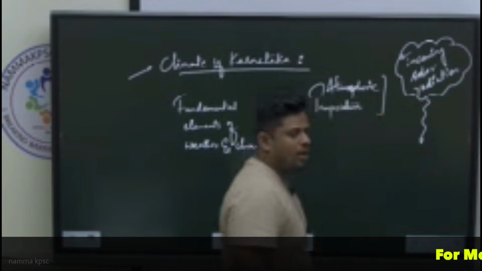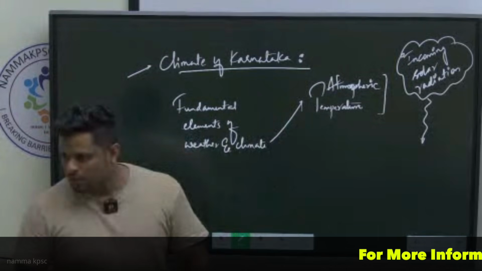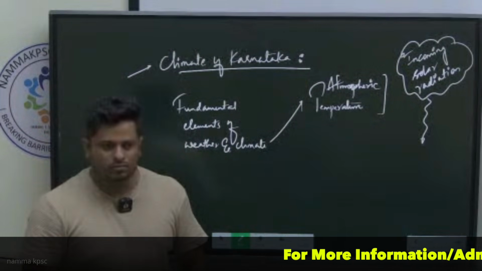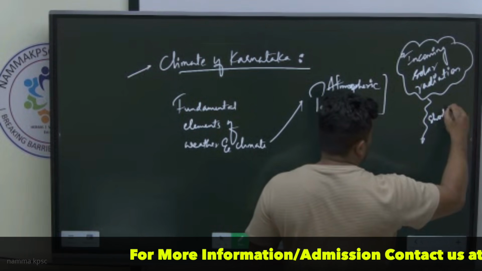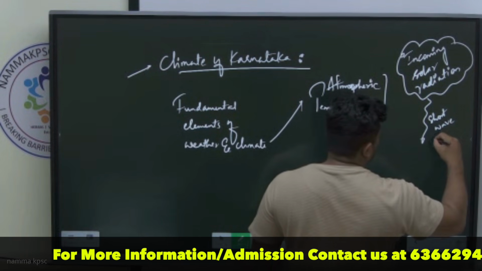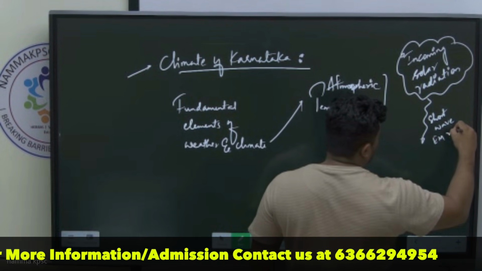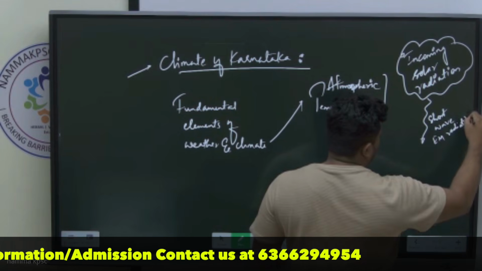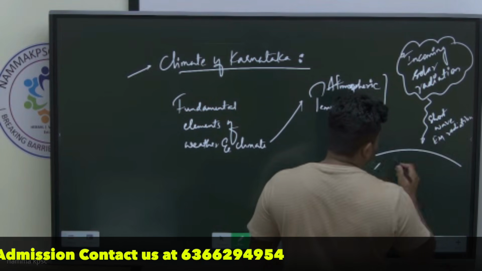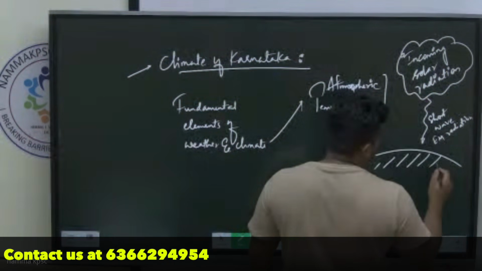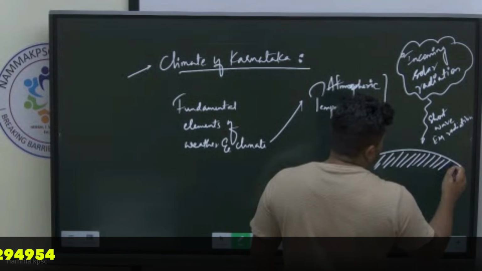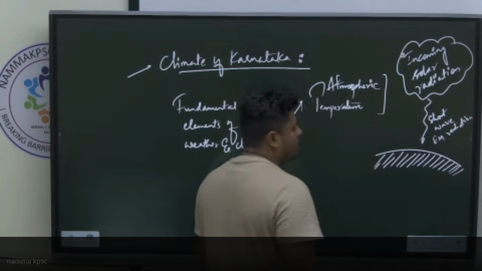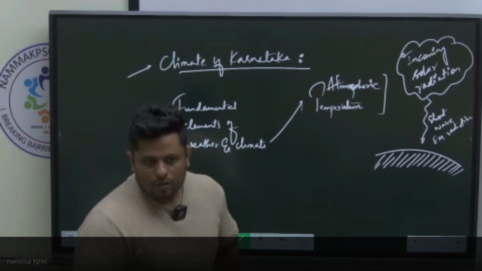enters our atmosphere, and our atmosphere is largely immune to the incoming solar radiation. The reason? The incoming solar radiation comes in as short wave electromagnetic radiation. Correct? But the surface of the earth is not immune to this. The surface of the earth, the lithosphere, is capable of absorbing the incoming solar radiation in the short wave category.